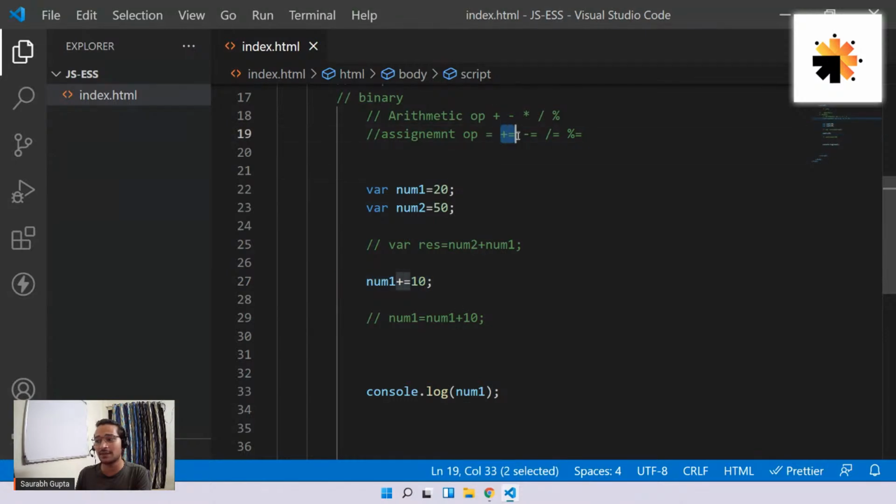Yeah, I'm using this assignment operator plus equal to. Is it clear, everyone? And see, guys, I know I'm going to go through this a little quickly because these things are very easy. And we only have 7 days, so we can't use a lot of time on this thing.